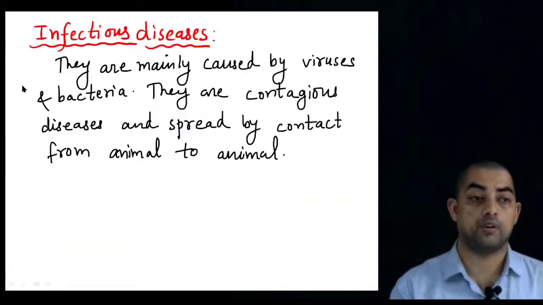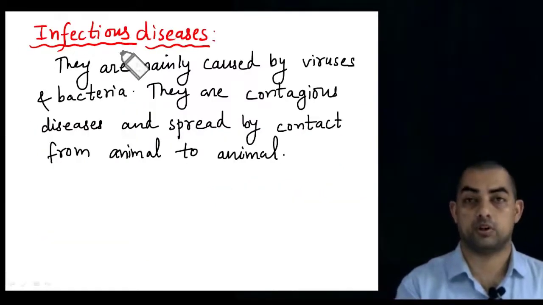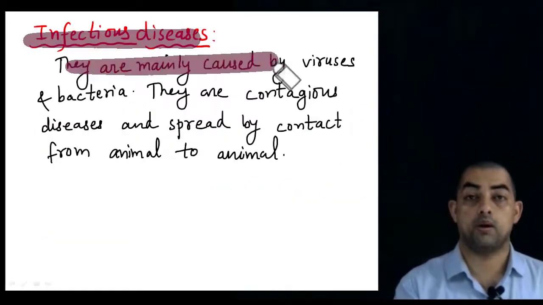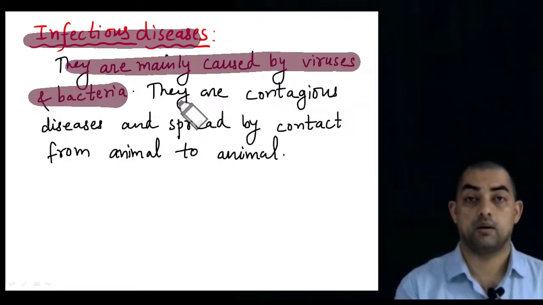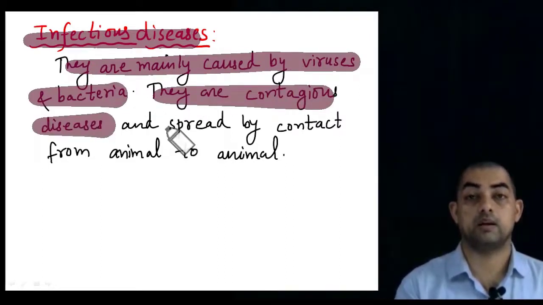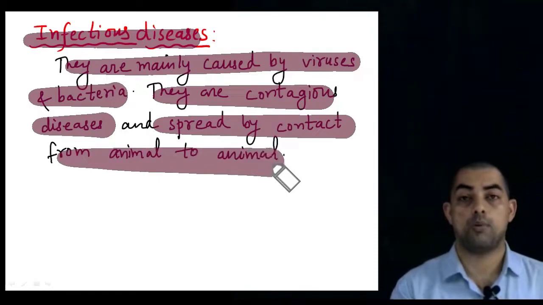Next, after the parasitic diseases come infectious diseases. They are mainly caused by viruses and bacteria. They are contagious diseases and spread by contact from animal to animal.